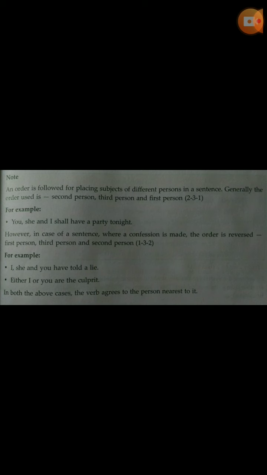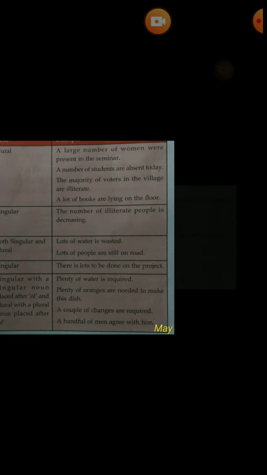In both above cases, whether it is the first order, that is 2, 3, 1, or the 1, 3, 2, in any of these cases, the verb agrees to the person nearest to it. In the first case, first person is the nearest one, and the verb agrees with the first person. And in the second case, second person is the subject near to the verb, and the verb must agree with the second person. This is one special note, and there are some other important rules also.